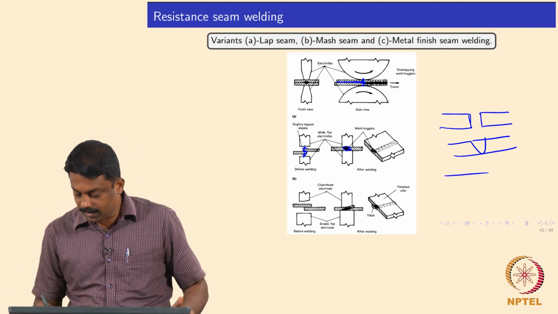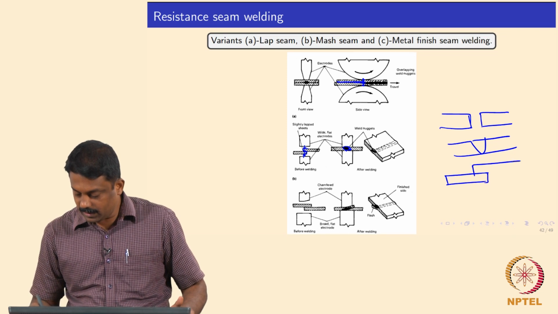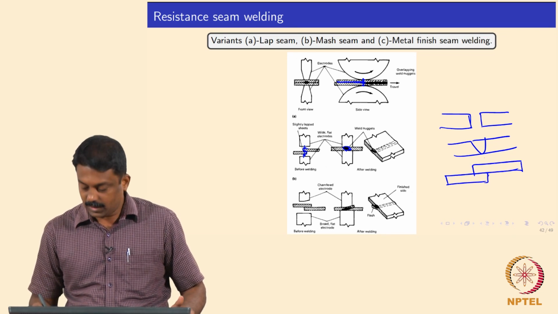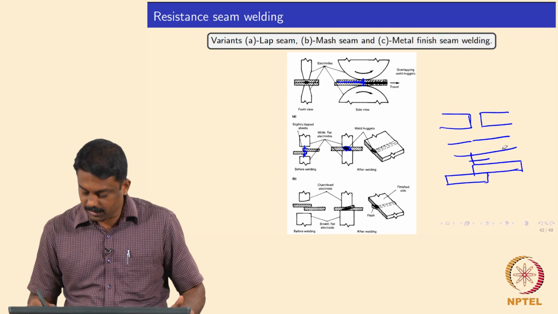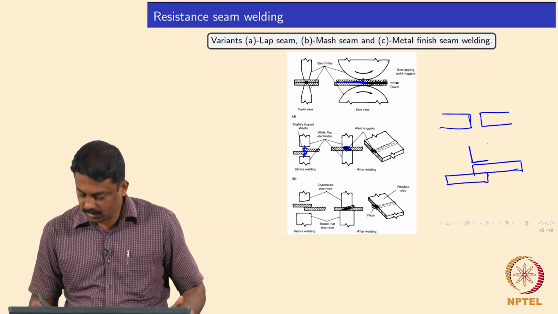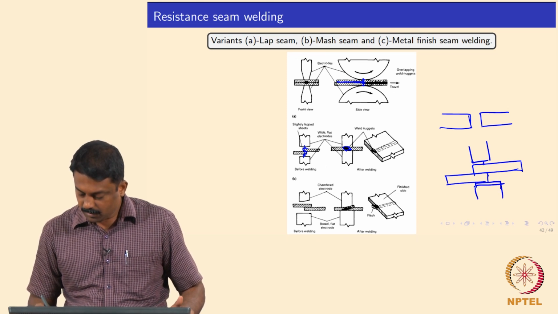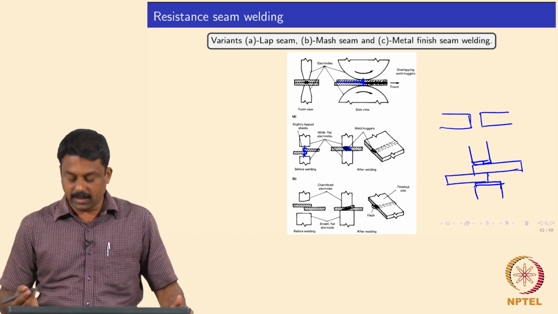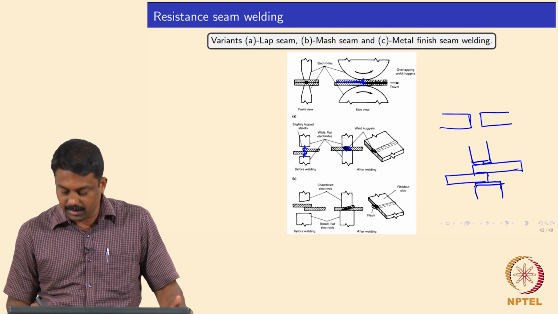So, where you keep the material slightly in a fillet configuration, and then you have an electrode, top electrode and bottom electrode. So, push it. Okay. Once they are in contact with the workpiece, you pass the current, you melt the interface, and this becomes really softened.